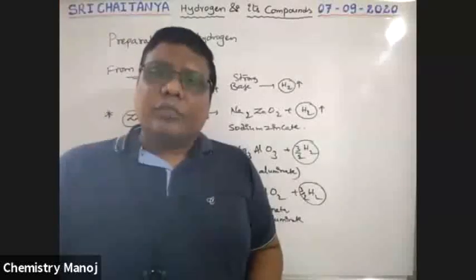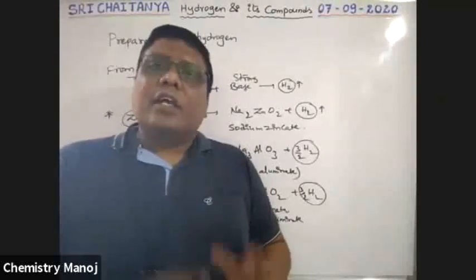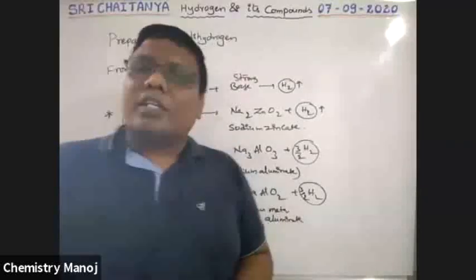Industrially, how is hydrogen gas prepared? That is large scale preparation.